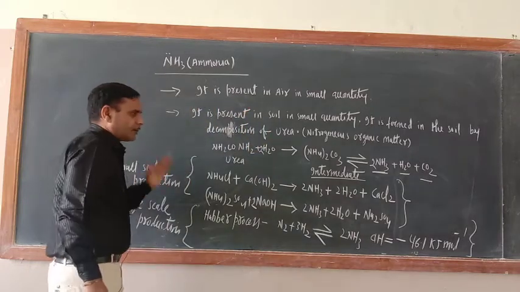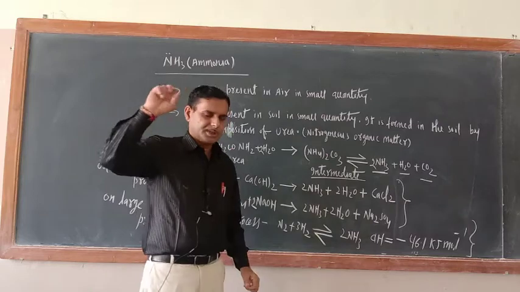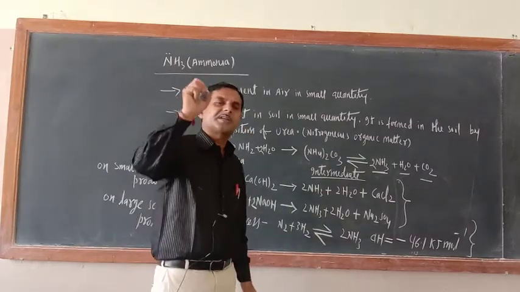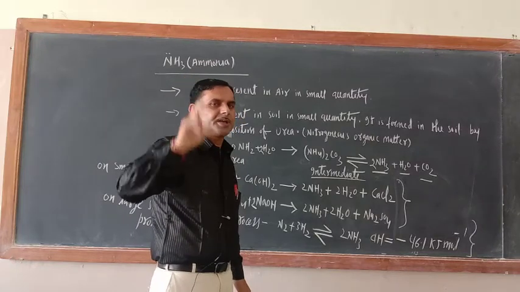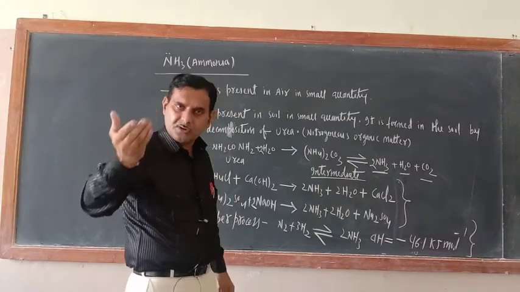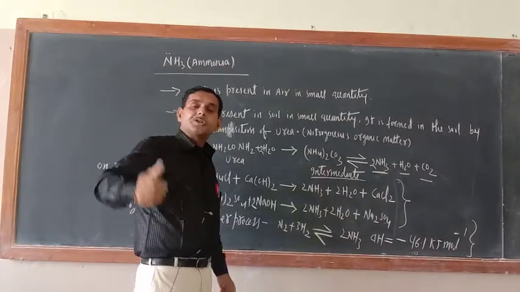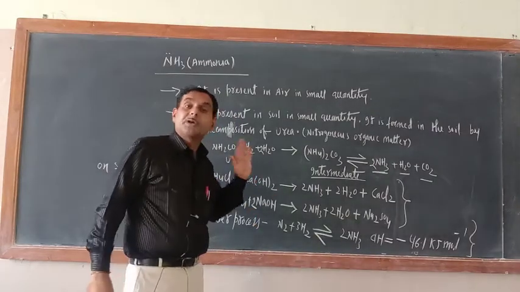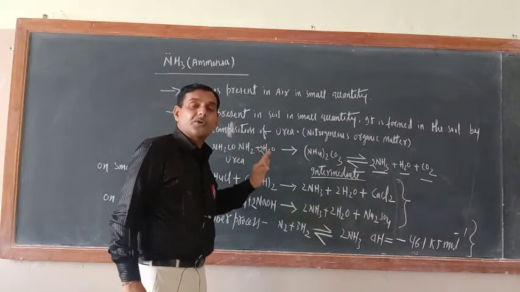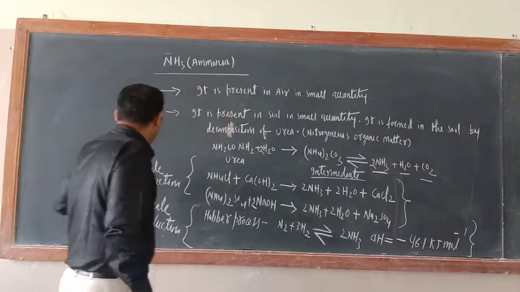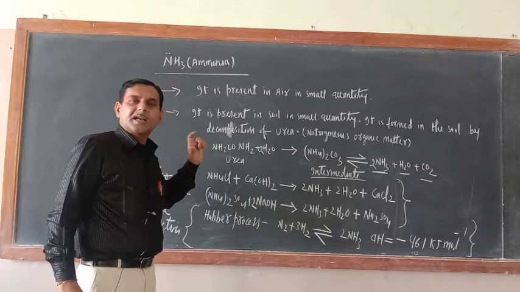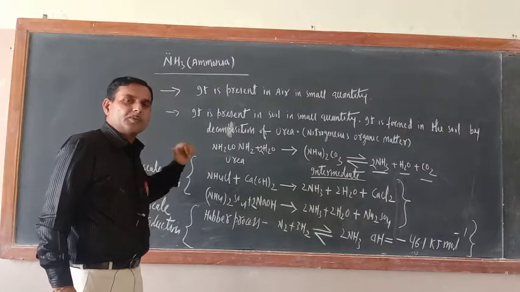Now try to understand, two important things are there. It is found on a small scale in the air, means trace amount in air. Second, it is found in trace quantity in the soil by the decomposition or hydrolysis of urea. Urea is one of the important nitrogenous organic compounds. Another important thing: for the production of small-scale ammonia, which method will you utilize?